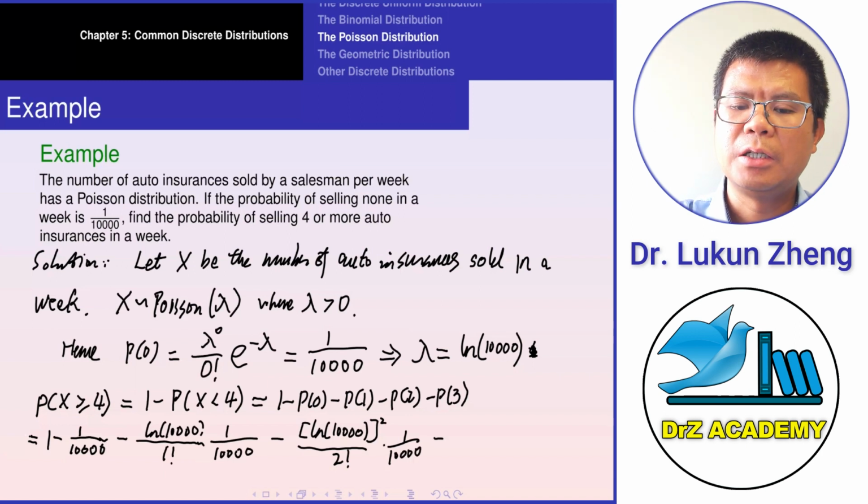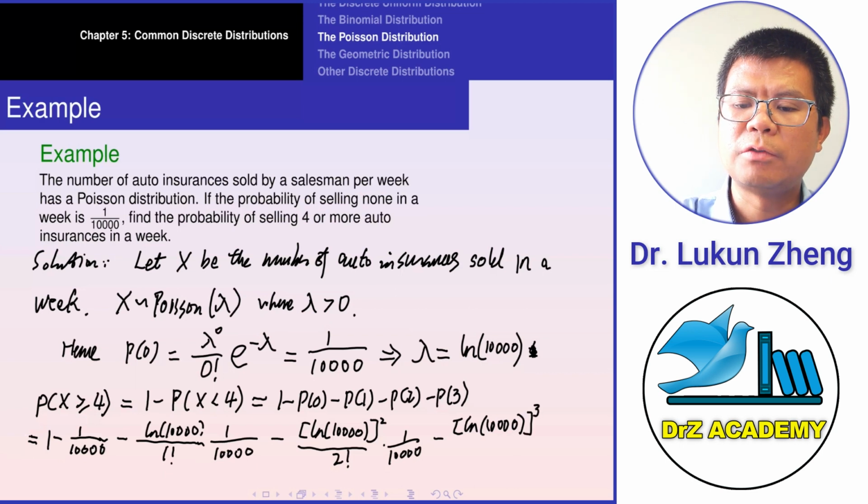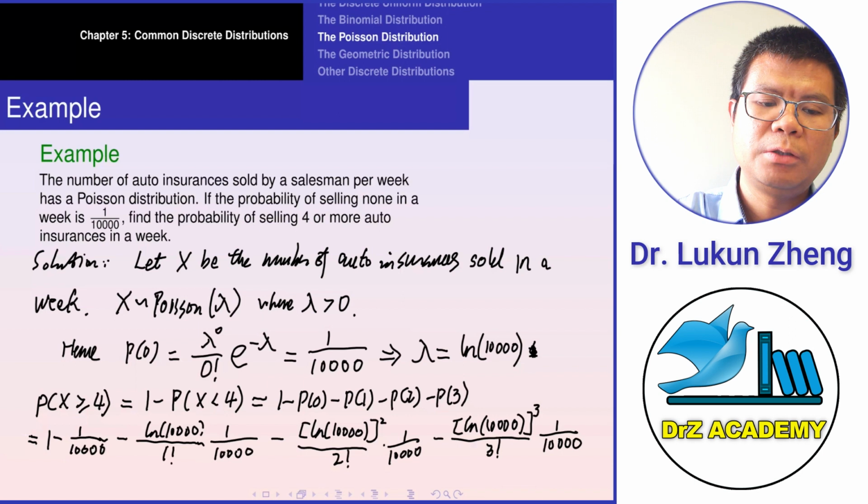And minus ln 10,000 to the power 3 over 3 factorial times 1 over 10,000.